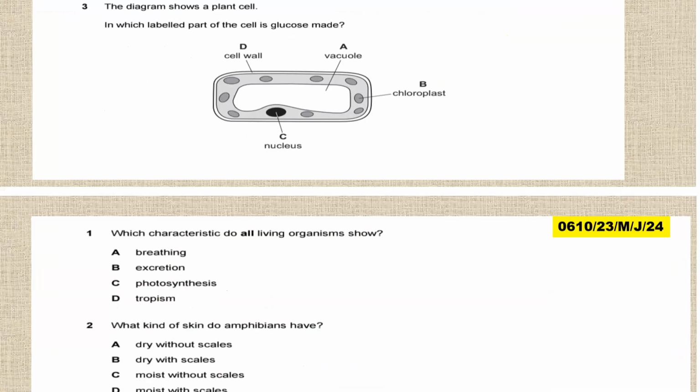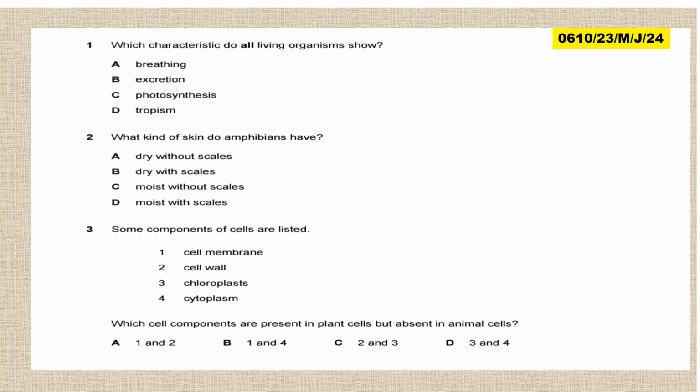All right, I guess we are moving together. Let us look at this one, paper 2, variant 3, May, June 2024. First question, which characteristic do all living organisms show? Not breathing, excretion, not photosynthesis, but not tropism. Tropism only occurs in plants, photosynthesis in plants, breathing only in animals. Plants do not breathe. So excretion is one characteristic, Mrs Gren. So the answer here is B.